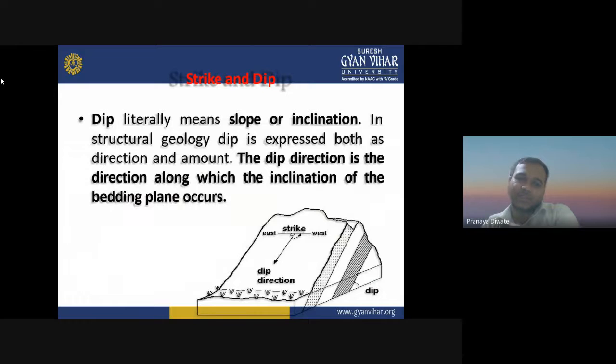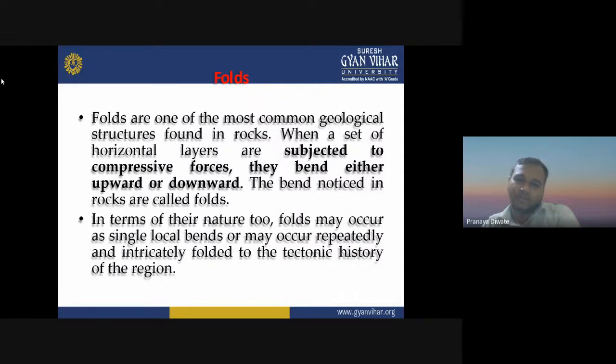Dip literally means the slope or inclination in structural geology. Dip is expressed both as a direction and an amount. The dip direction is the direction along which the inclination of the bedding plane occurred.